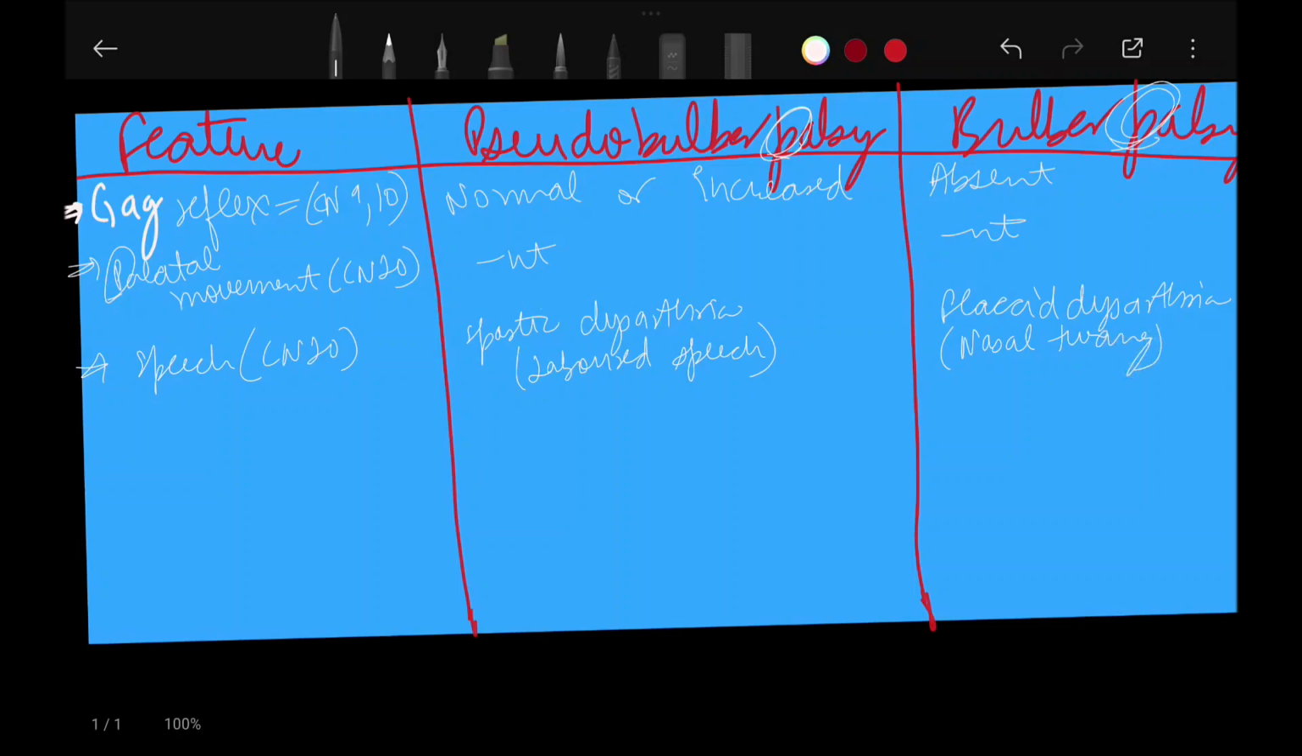Till now we studied the gag reflex, the palatal movement and the speech. The gag reflex was normal or increased in pseudobulbar palsy, and absent in bulbar palsy. Palatal movement was absent in both. In speech, pseudobulbar palsy has spastic dysarthria, labored speech, and flaccid dysarthria means there is a nasal twang. Now, why is spastic dysarthria seen in pseudobulbar palsy?